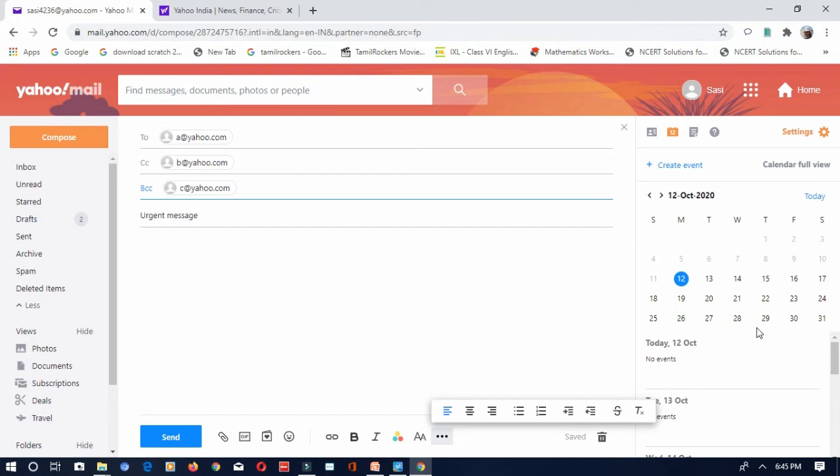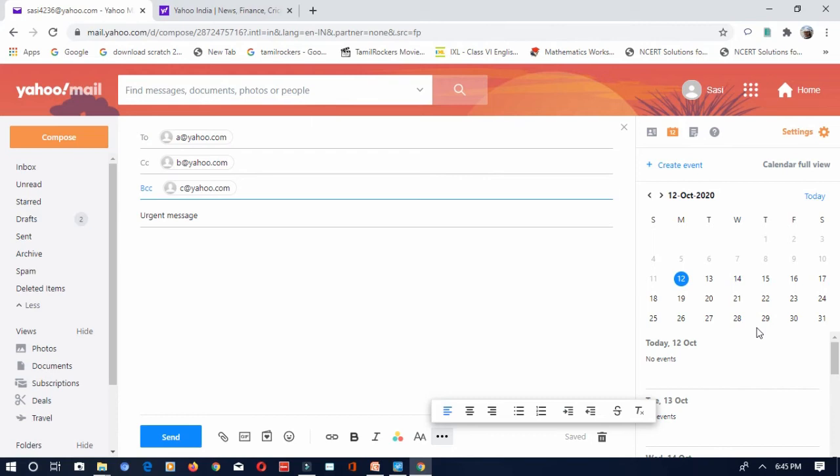Finally, after reading your emails, after marking important emails as starred, after sending the email, you have to sign out from your email account. It is very important to sign out from your email account when you are opening your email ID in some other place other than your computer or the devices which are at home. It is very important to sign out. Otherwise, anybody can come and sit and open your email ID and work on it.